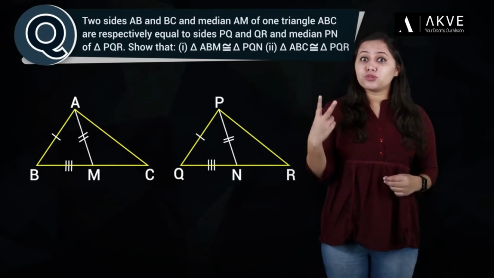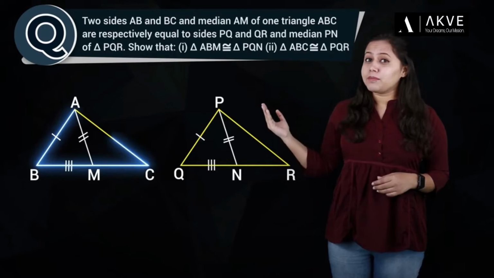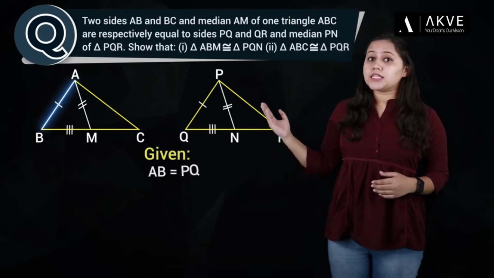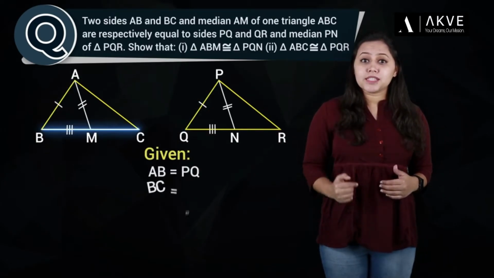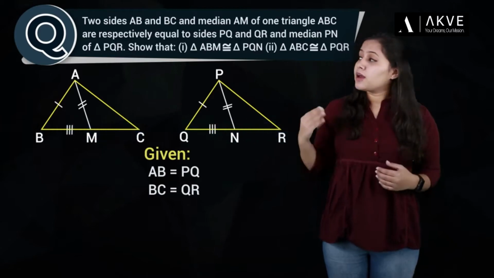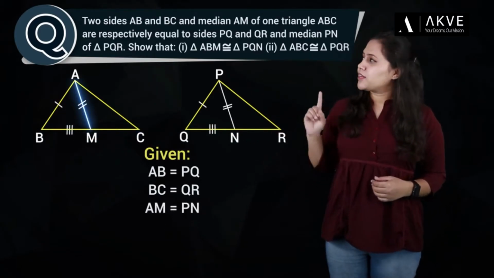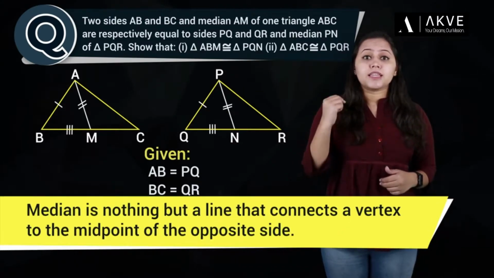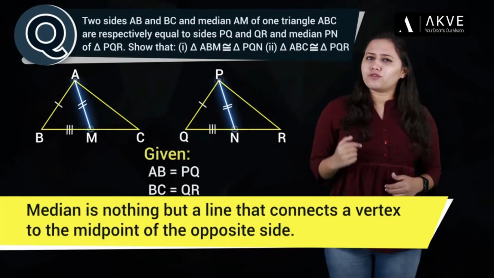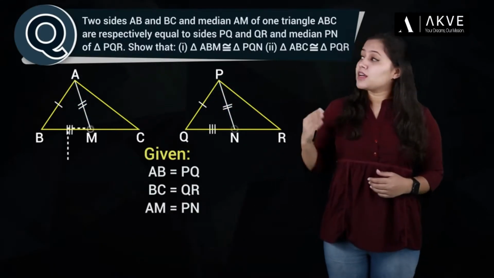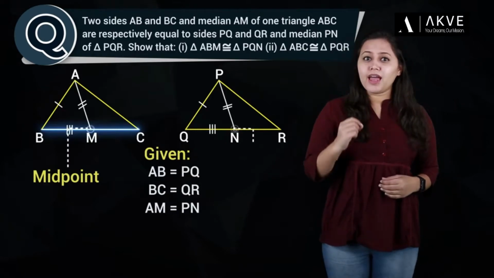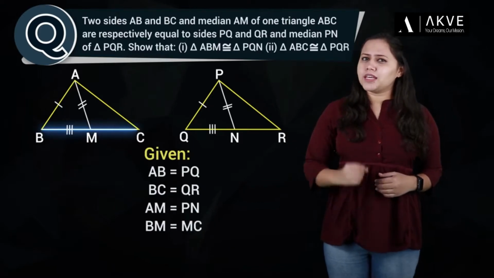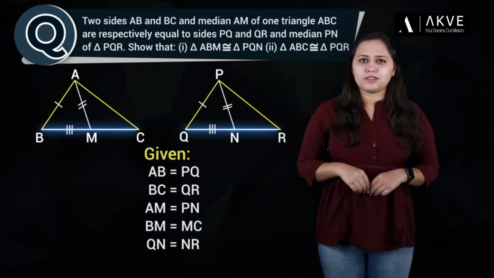We actually have two different triangles here, triangle ABC and triangle PQR. And it is already given that AB is equal to PQ, BC is equal to QR and median AM is equal to median PN. If you remember, median is nothing but a line that connects a vertex to the midpoint of the opposite side. This means M is the midpoint of BC and N is the midpoint of QR. So, BM is equal to MC and QN is equal to NR.